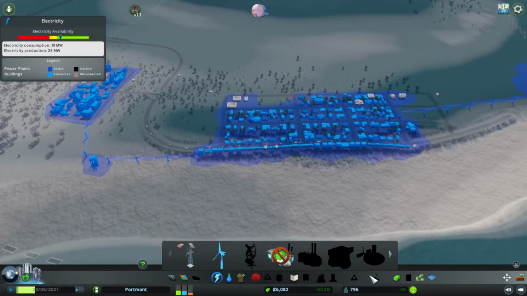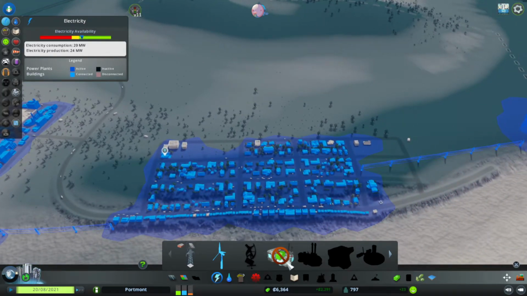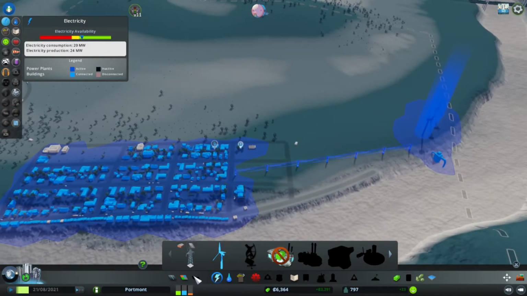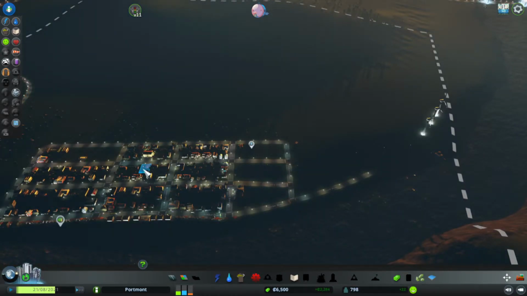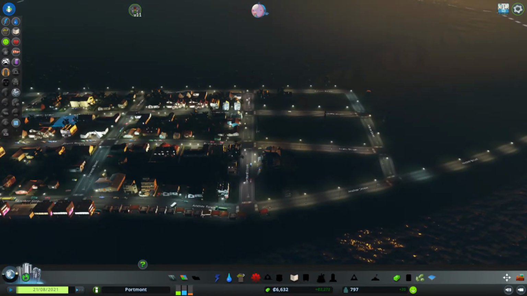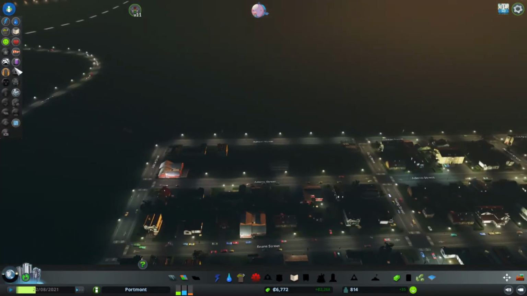Excellent. Alright, we're almost at that next milestone. We're still a little bit concerned about electricity for now. I don't have enough money to build one of these. I do for a wind, so worst case scenario, I can build another wind turbine. Sorry about the day-night cycle, I apologise again. Still don't have a lot available.